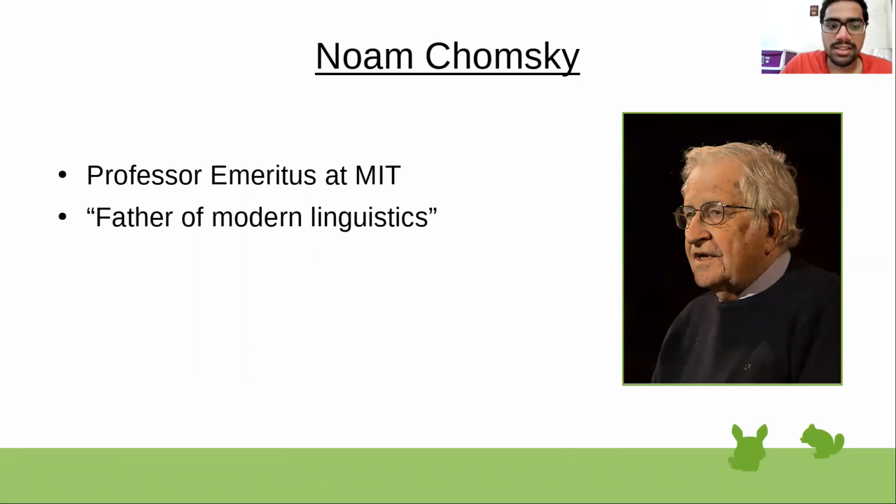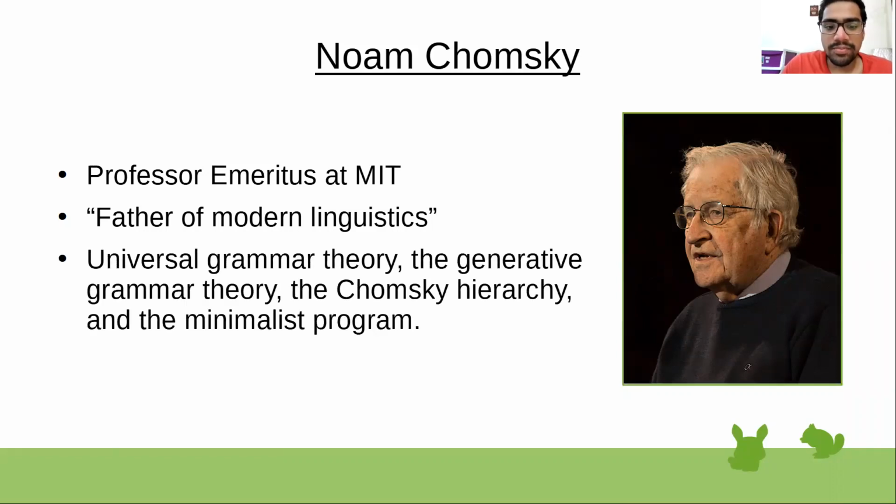He's even known as the father of modern linguistics. Apart from the Chomsky normal form, he is known for the Chomsky hierarchy, which also we have to learn, and the universal grammar theory, generative grammar theory, and the minimalistic program.